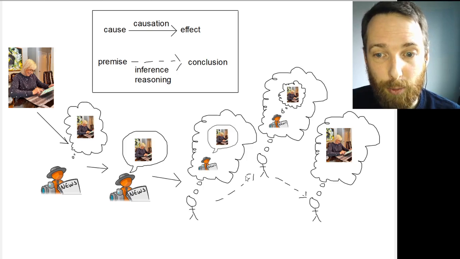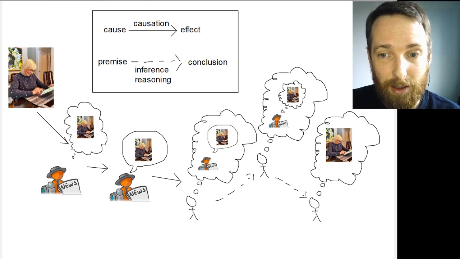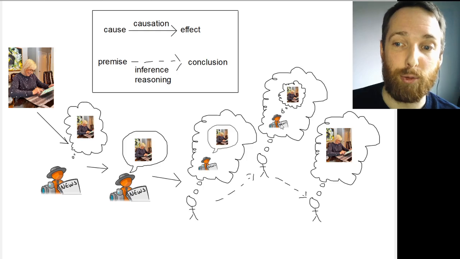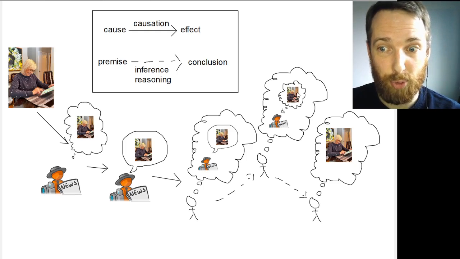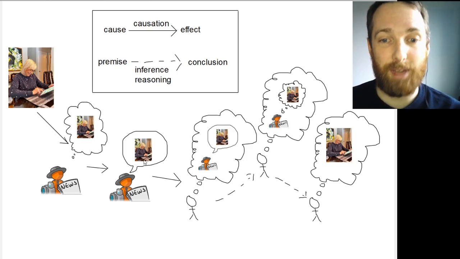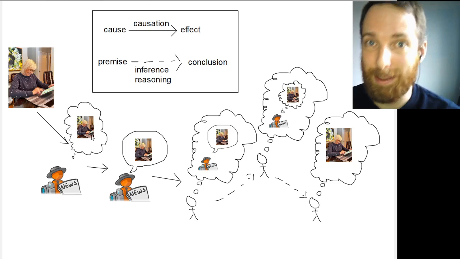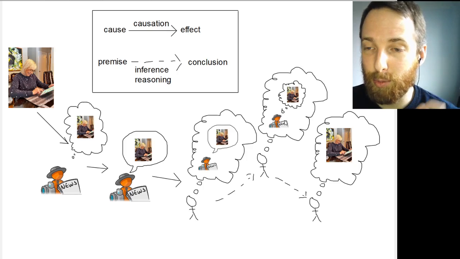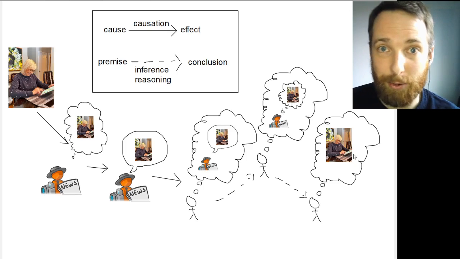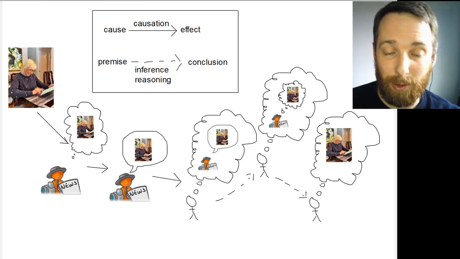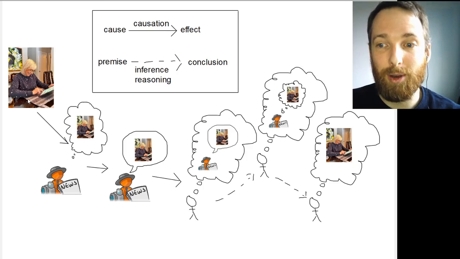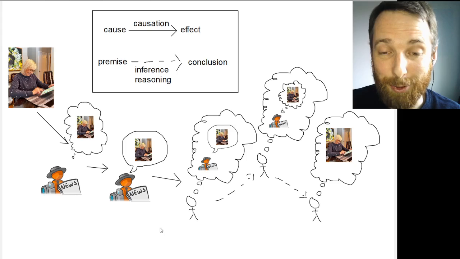You infer from your belief that the reporter said Betty Kuchta said, wow, a new belief that the reporter thinks Betty Kuchta said, wow. The reporter believes Betty Kuchta said, wow. And indeed, the reporter said Betty Kuchta said, wow, because the reporter believes Betty Kuchta said, wow. You infer from your belief that the reporter thinks Betty Kuchta said, wow, that Betty Kuchta said, wow. And indeed, the reporter does think that Betty Kuchta said, wow, because she said, wow. Okay, that's the causal picture.